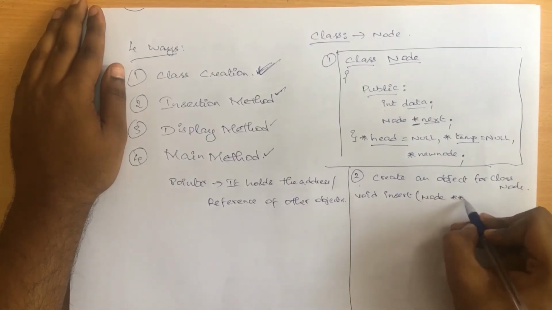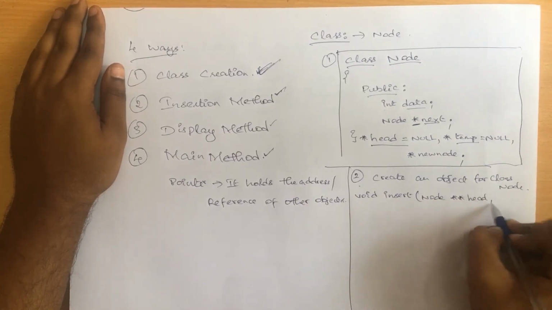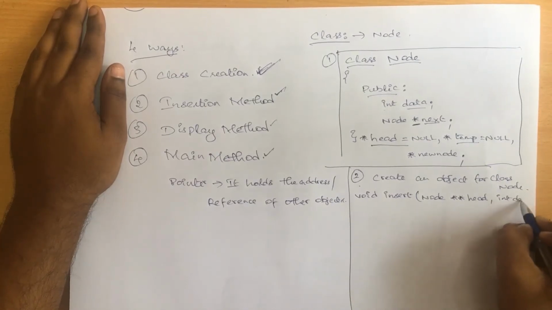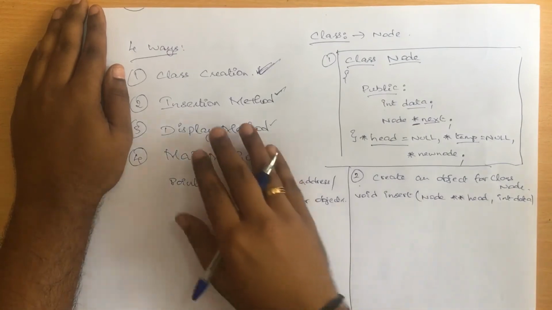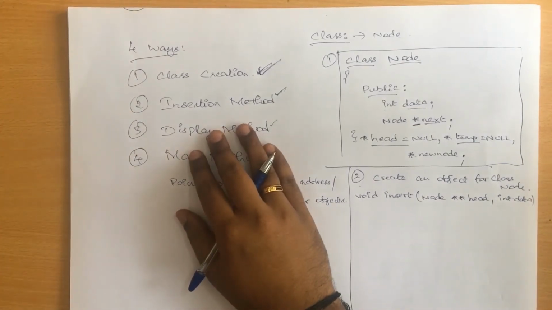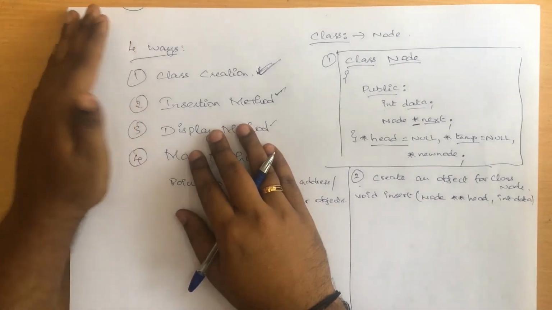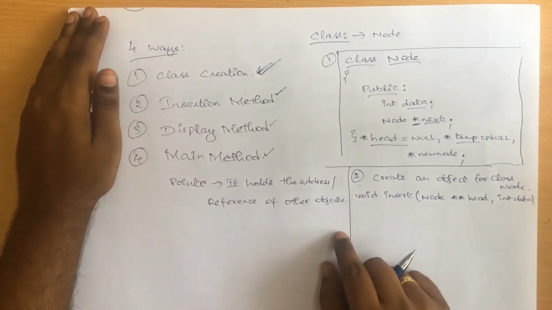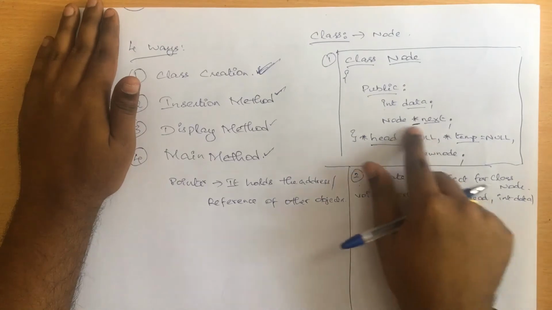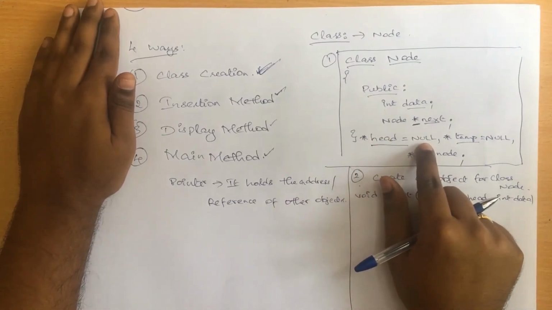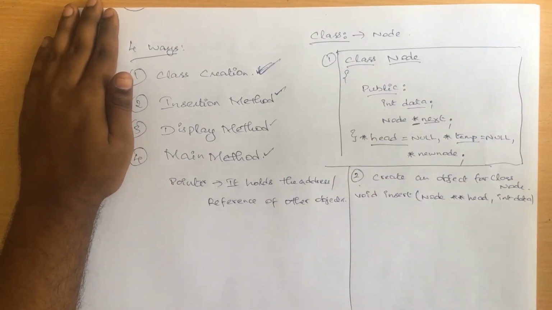and here it should be node double star head, comma int data. I'll tell you why we are writing node double star head and int data. Here I am using node double star because I want to hold my pointer. As of now my head is going to hold null, right? In this head I need to store the new node that has been created for the first time. After that, I don't want to look back at this pointer anywhere. This is the first step which we have to follow.